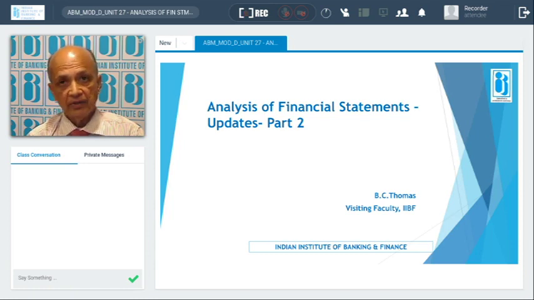Cash flow relates to actual cash movement, the cash inflow and cash outflow from operations. Mostly the cash inflow would be more, and the cash outflow includes whatever interest and installment obligations there are. Everything is taken care of, and accordingly the cash flow statement is prepared.